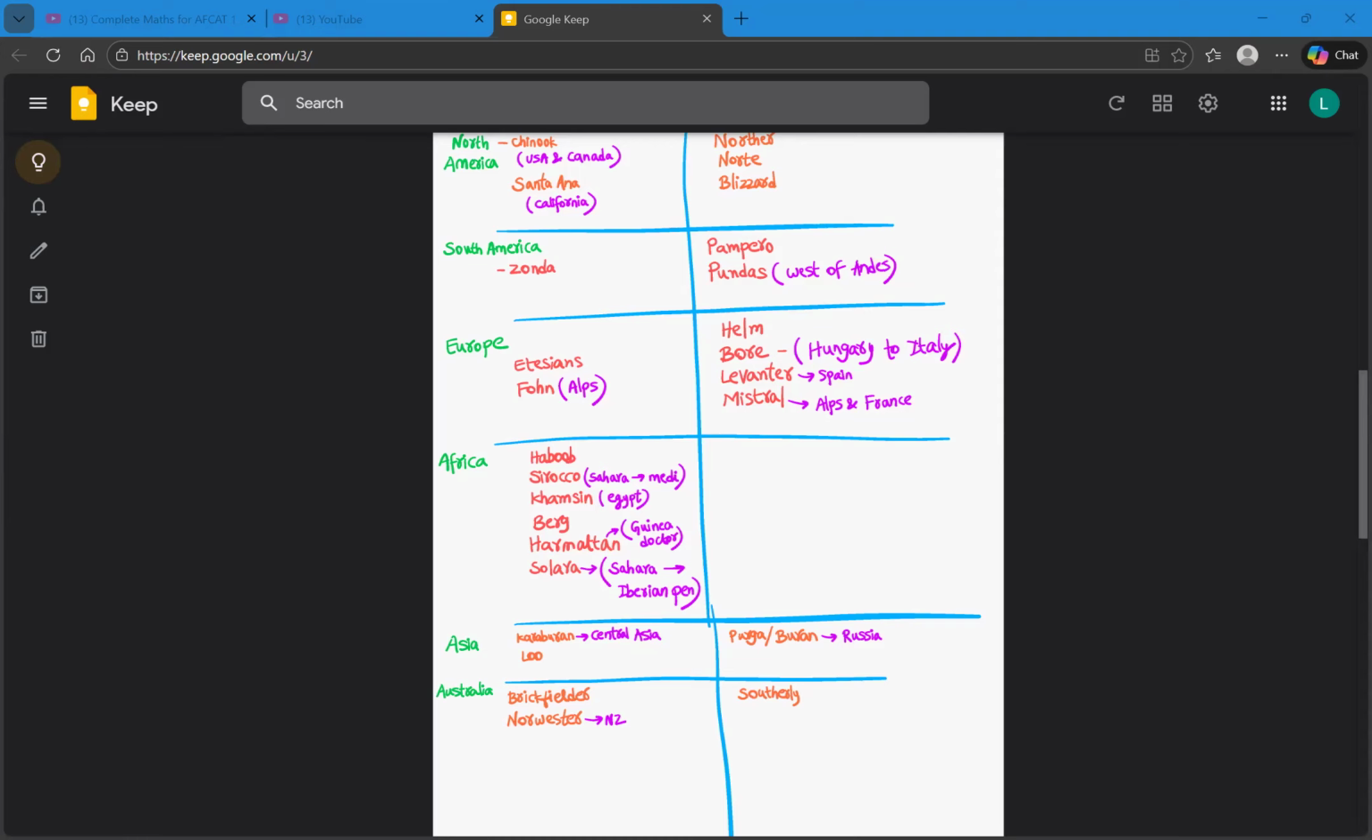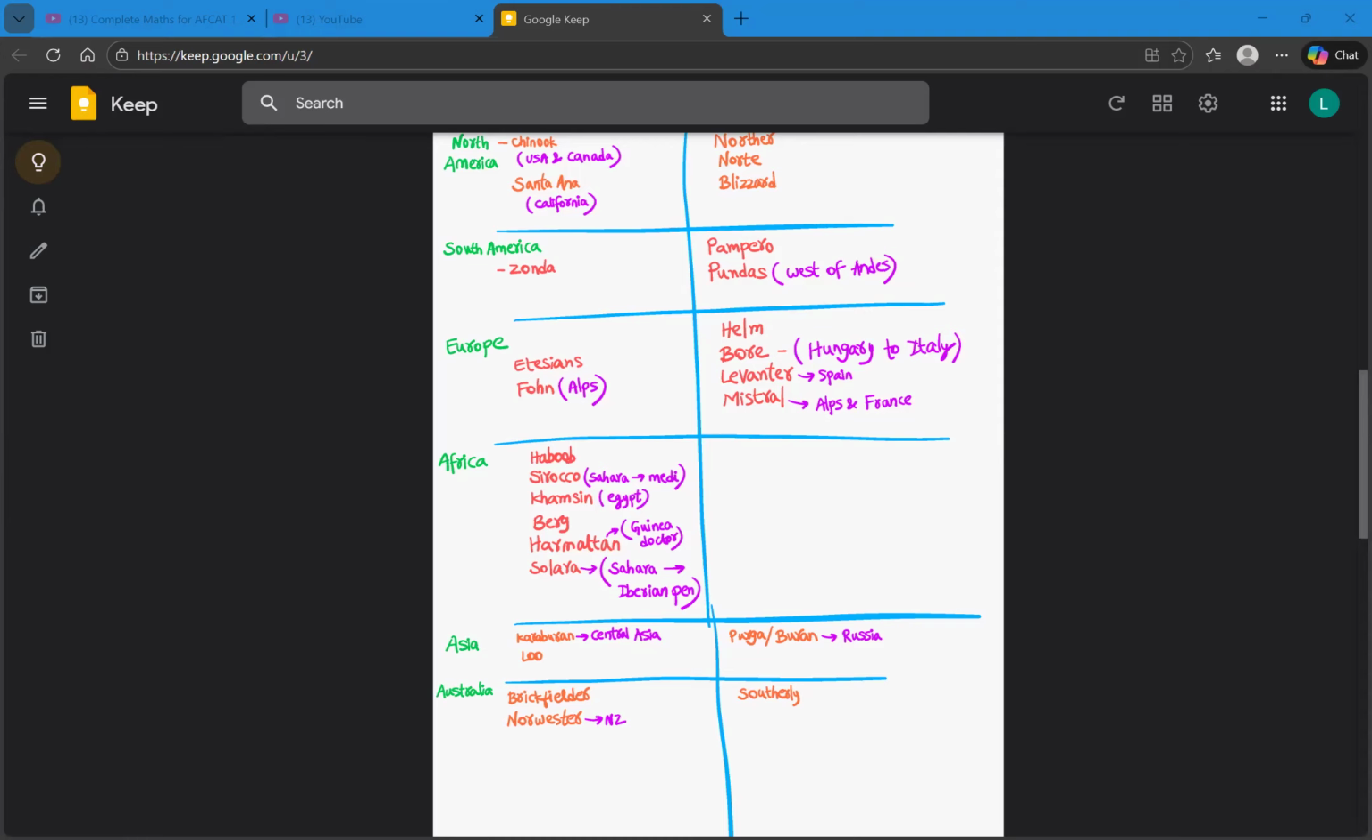So let's go through the warm winds in Africa once again. The first one is Habub. Second one, Sirocco, which travels from Sahara to Mediterranean Sea. And the third local wind is Khamsin, which is prevalent over Egypt. And the fourth one is Berg. The fifth warm wind is Harmattan, which is also nicknamed as Guinea Doctor. And the last one is Solara, which travels from Sahara to Iberian Peninsula.